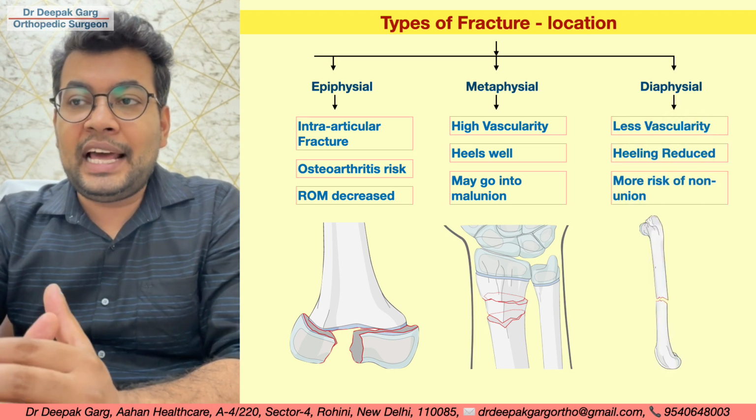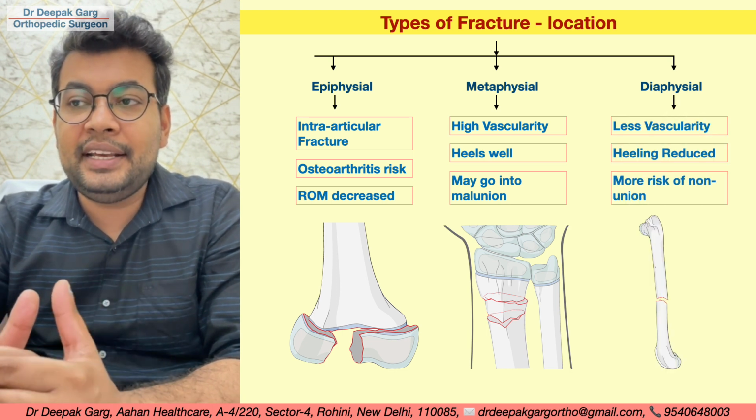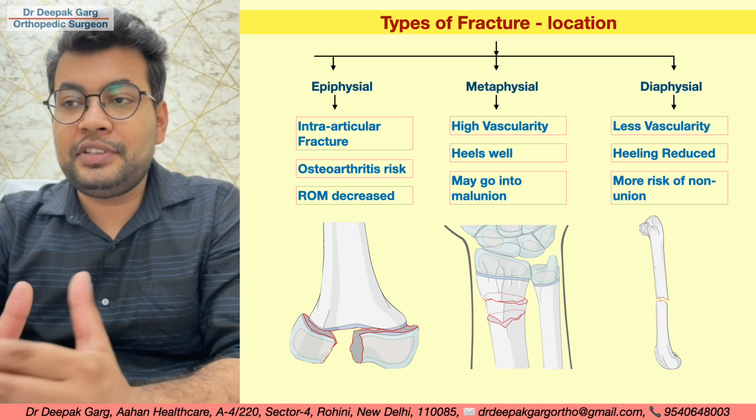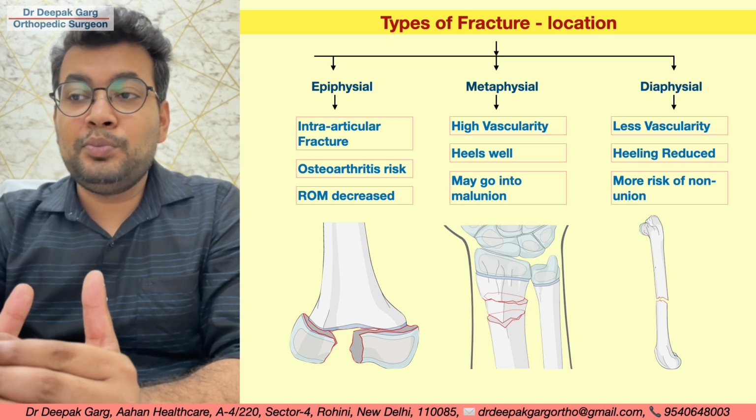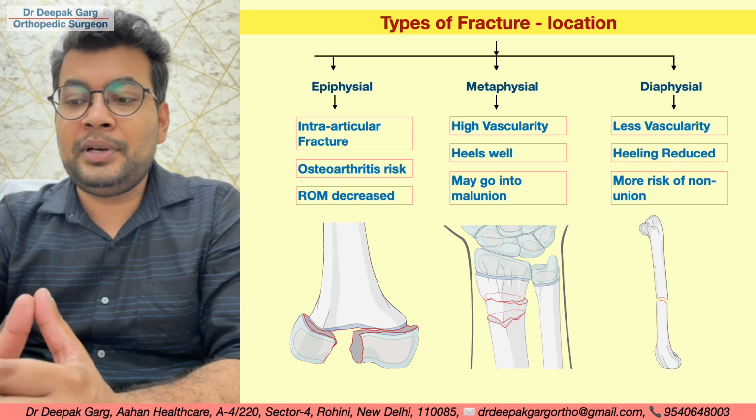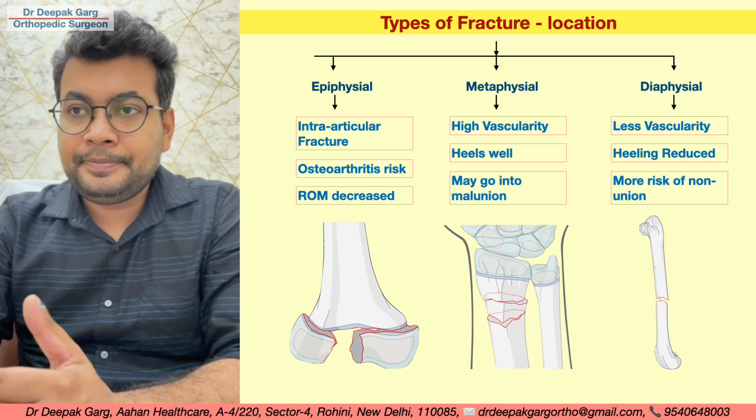And if we talk about the diaphyseal fracture, they have less vascularity, so healing is reduced because of the less vascularity, and they have more risk of non-union because of low vascular supply.